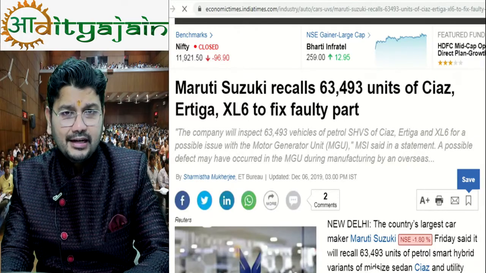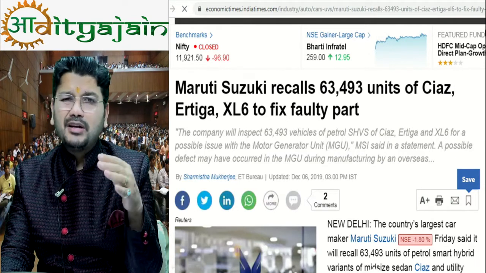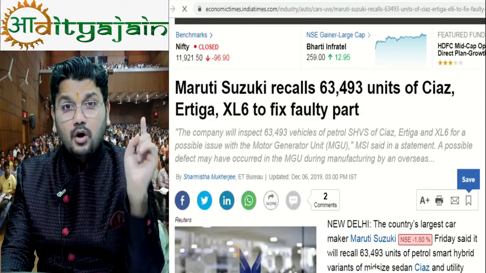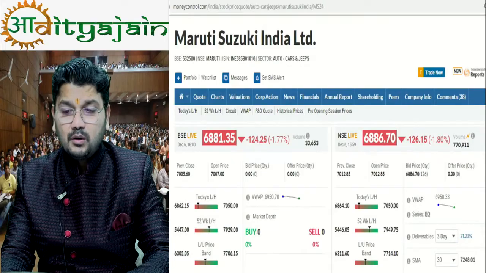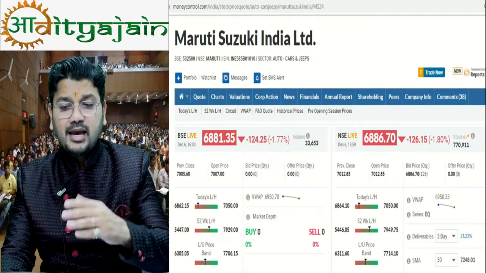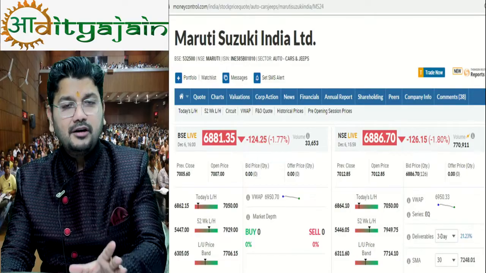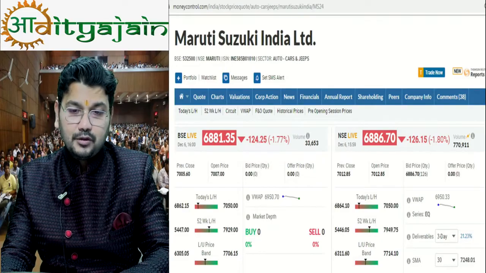So this is negative news for Maruti. Will Maruti share price be down, or Tata Motors share price, or the entire market? Only Maruti share price will be down. So you can see Maruti share price is down. This is an old screen which I am showing you, the image which I captured at the time when this was breaking news.